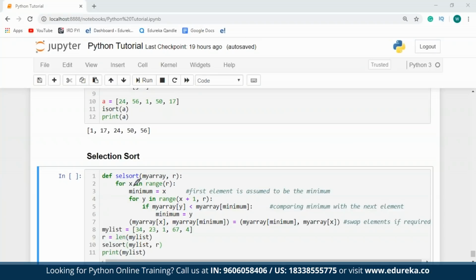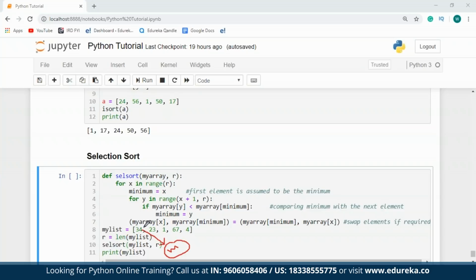So initially what we have to do is assume that the first element is the minimum element. Then what I'm going to do is check if the first element is less than any element present towards the right of it. So in my list, I'm going to first assign 34 as the minimum value. So what I'm going to do next is, I'm going to check if the value of this minimum is less than any value that is present towards the right. So for every element that is present towards the right of minimum, that is x, if that value is less than the minimum value, I'm going to place the value present at my array of y as the minimum value.